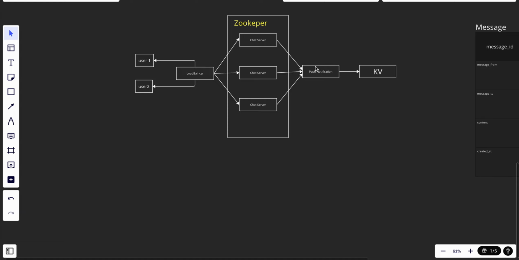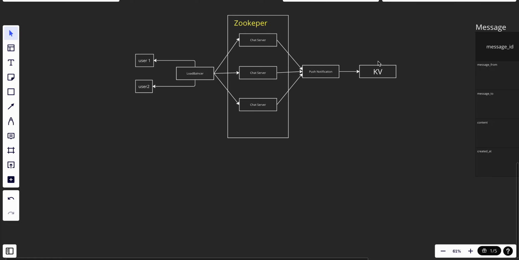The message queue stores the values in the key value store, and when user 2 is online, we will send the message to user 2. If user 2 is offline, we make a push notification, which will be sent from the push notification service. So that's how the message flow works.